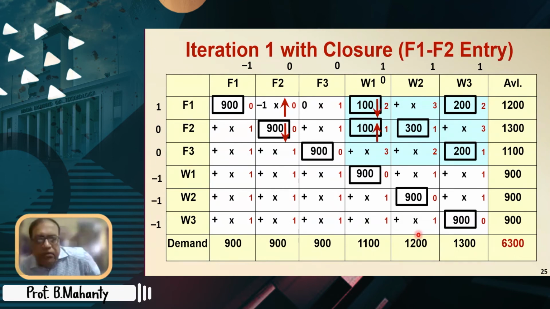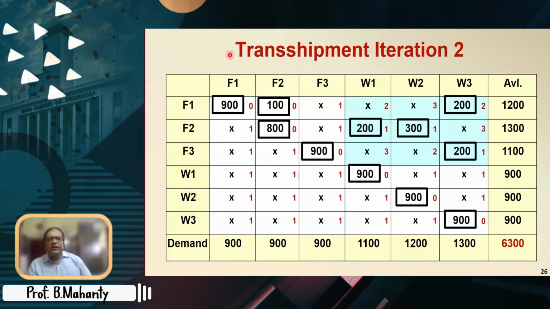So this is how, the same thing what I have done in the previous slide is shown here, that this is going to be a square which is going to be important. So now that has been done, that this 100 has been put here, and this becomes 800 and this becomes 200.